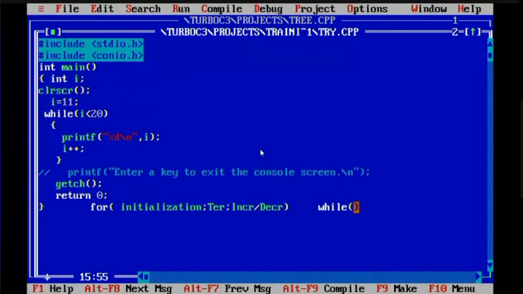So I need to have initialization for while. So how can I initialize? I am not writing the same thing, I am just writing how to initialize. So I must be having i equals to 0 or 1, some initialization.